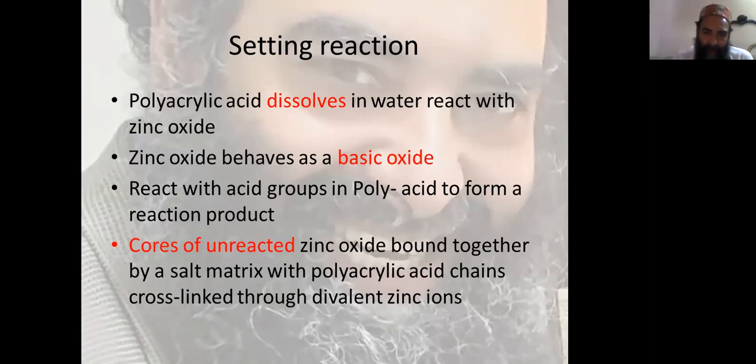Now the setting reaction is: polyacrylic acid dissolved in water reacts with zinc oxide. Zinc oxide behaves as a basic oxide and reacts with acid groups in polyacid to form a reaction product. The set cement is a core of unreacted zinc oxide bound together by a salt matrix, with polyacrylic acid chains cross-linked through divalent zinc ions.